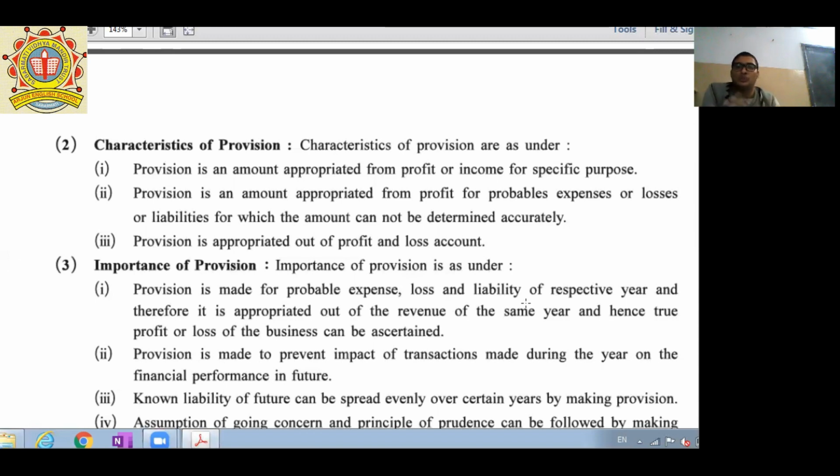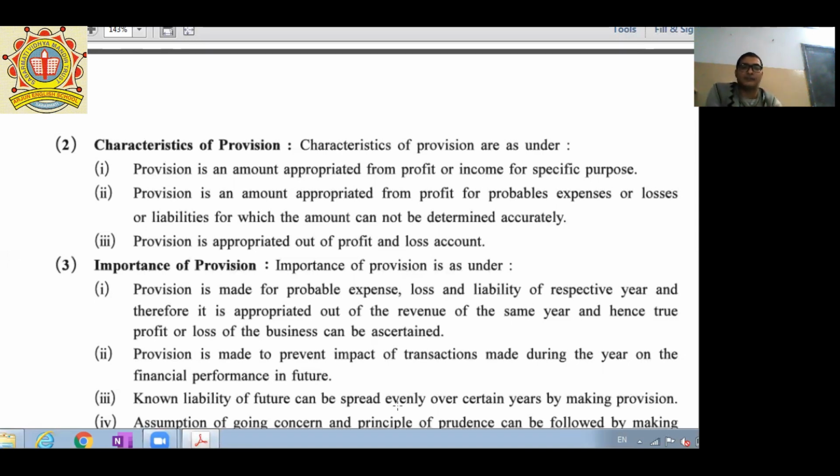So due to this complexity, the concept of provisions came into existence, and here we have to record any anticipated liability or any fixed amount of liability in the month of March, even if we are paying in April. So in the March month, we have to create one journal entry, that is provision for expense.